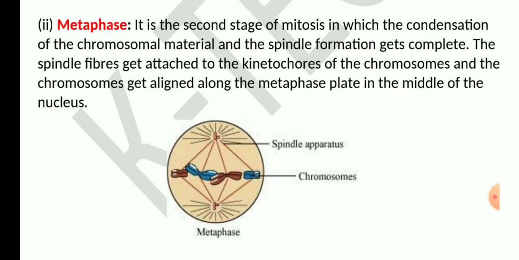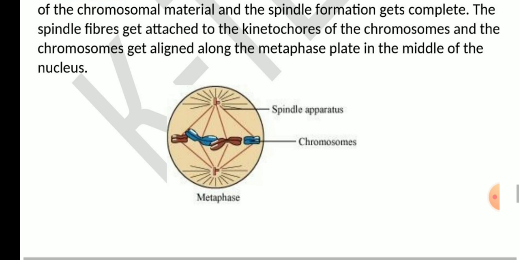So what is happening here? The condensation of the chromosomal material takes place and there is a formation of spindle fibers. Then these spindle fibers get attached and all the chromosomes are aligned along the equatorial plate in the middle of the nucleus. Okay? So this diagram you need to draw.